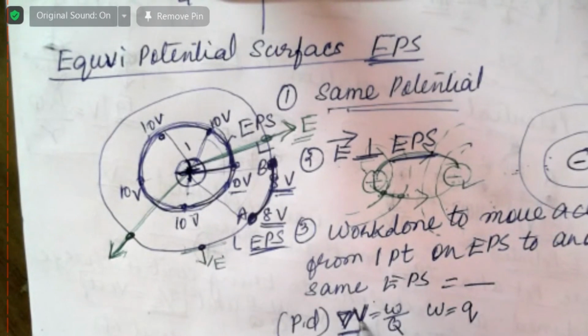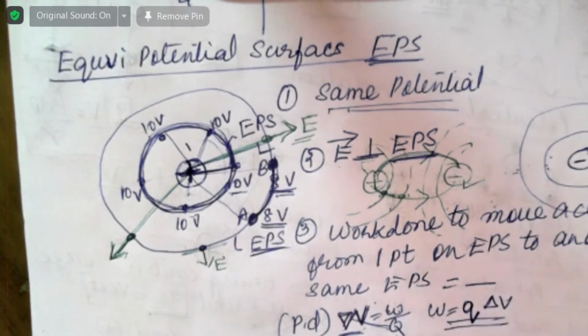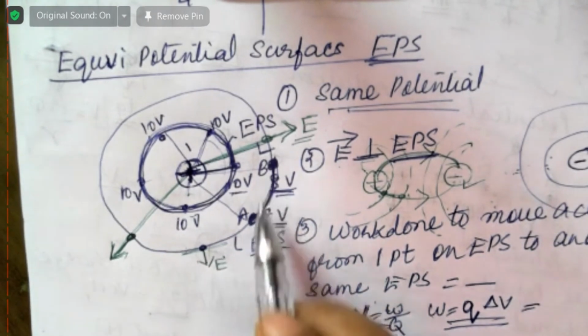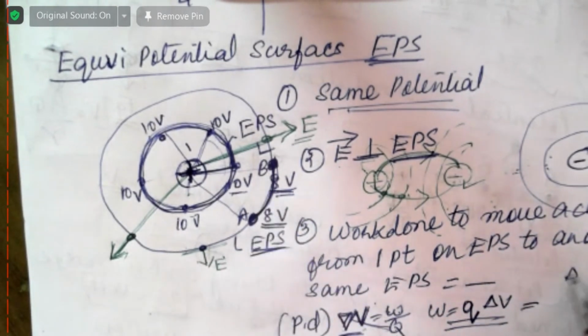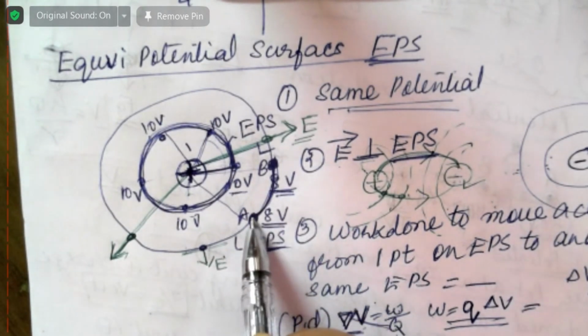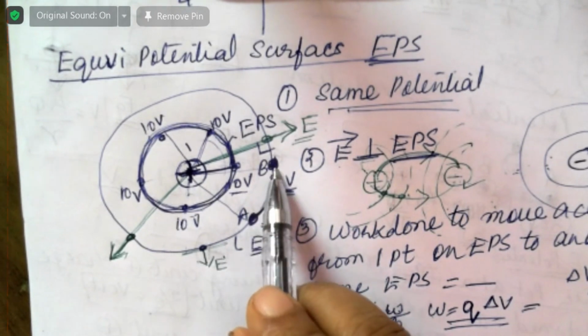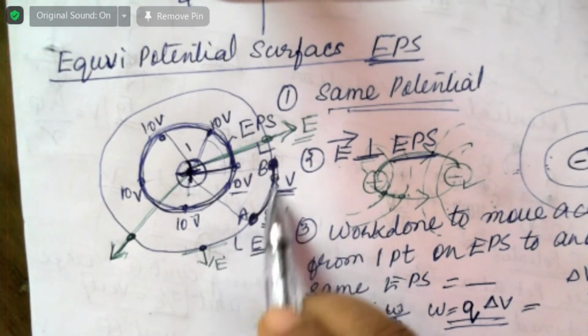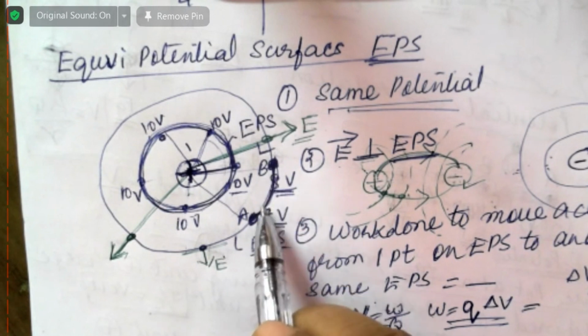So potential difference is equal to W by Q. Therefore, work done is equal to the charge into the potential difference. What is the potential difference between A and B? The potential at A is 8 volt, and the potential at B is 8 volt. So the difference is 0.